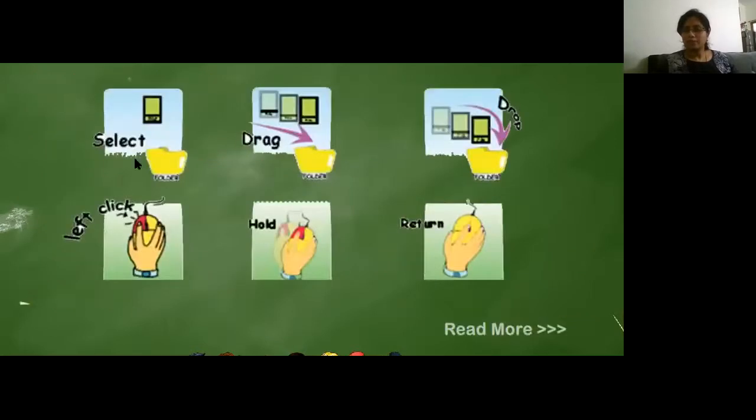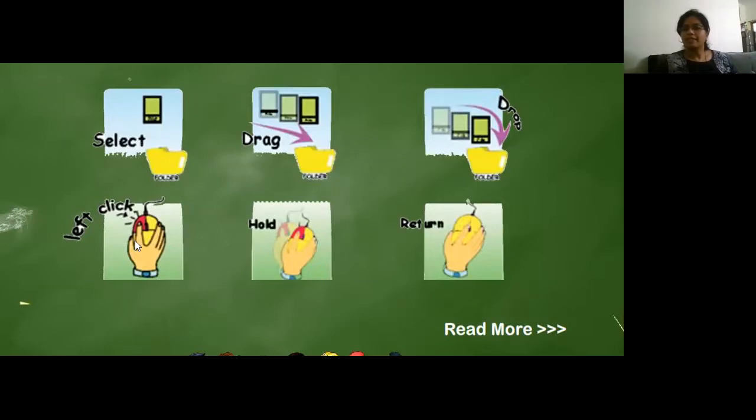See here how you are supposed to do. This is a file, just in the folder. Select it, then pull it and put it in the new folder. When you're pulling it, first select it, then drag it, and then leave it. So it is drop.